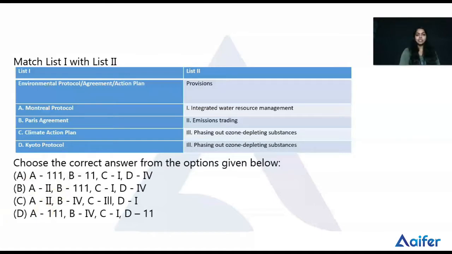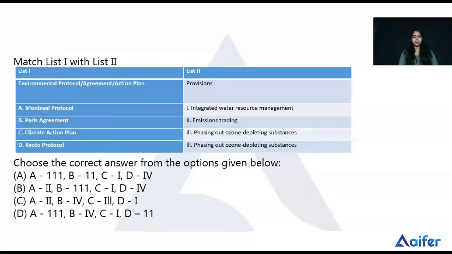Let's check the answers. The first one is the Montreal Protocol, and we can check what it is related to. The Montreal Protocol is related to the substances that deplete the ozone layer. It is an international agreement made in 1987, designed to stop the production and import of ozone depleting substances and reduce their concentration in the atmosphere to help protect the Earth's ozone layer. So it's mainly for the protection of the ozone layer and also the Earth.